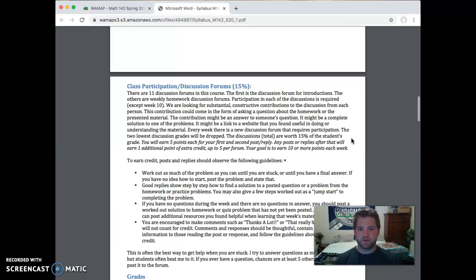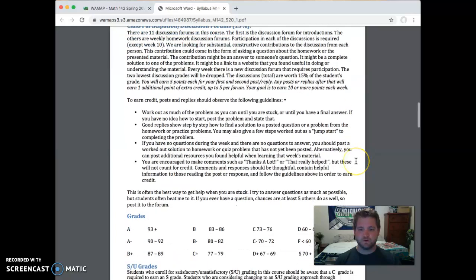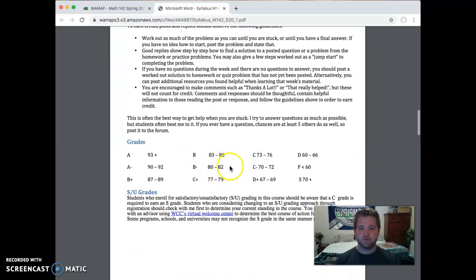Posts like, "Thanks a lot, that really helped," are all recommended. I definitely want you to post things like that, but those won't get you credit. Also, after your first 2 posts, any other substantial post after that can get you some extra credit: 1 point for each additional post, up to 5 extra per week. Here's a layout for the grades.